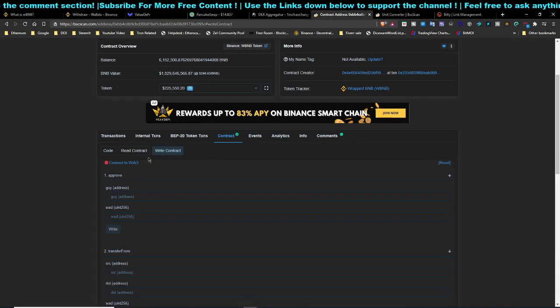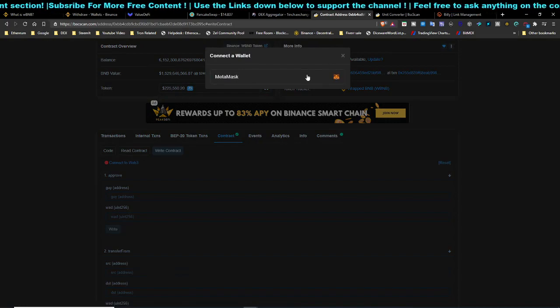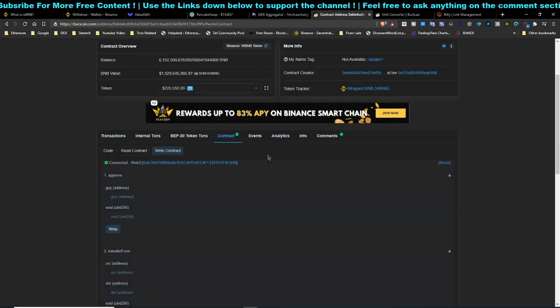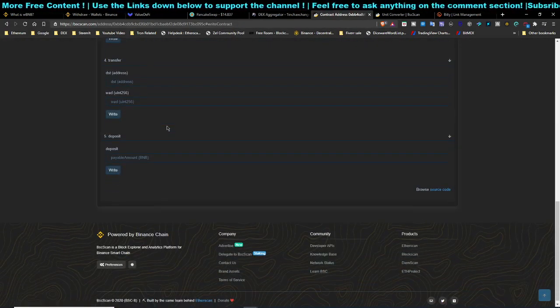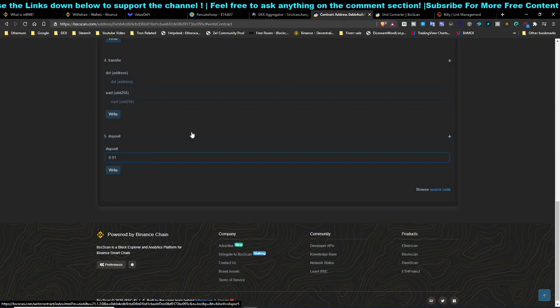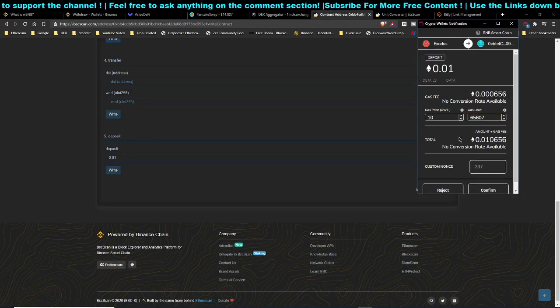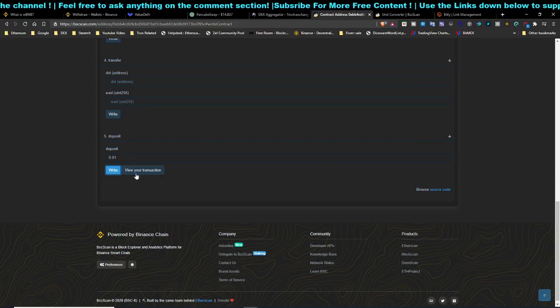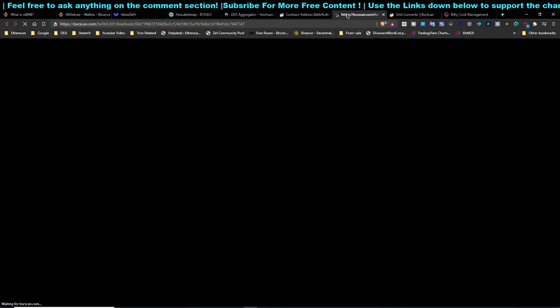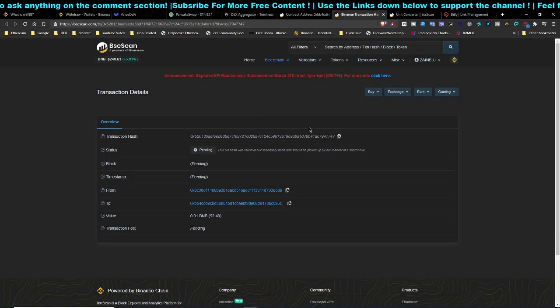Once you are over here, you need to connect the Web3 interface. Just click on MetaMask, click on OK, and after that you need to scroll down all the way, and you will see this option over here, deposit. So I'm going to do an example of 0.01. If I write on it, I will need to confirm the transaction. Once I confirm the transaction, I can view it. It takes around 10 seconds for it to reflect on everything. So we are going to wait a while.